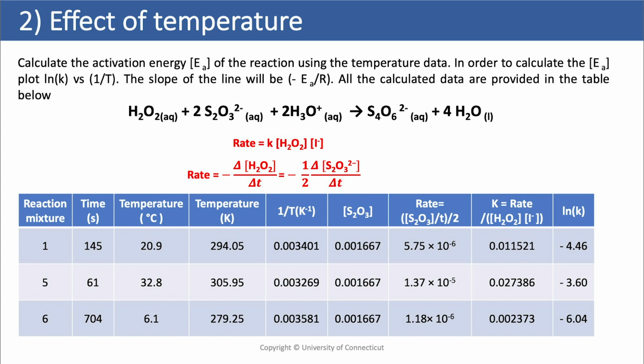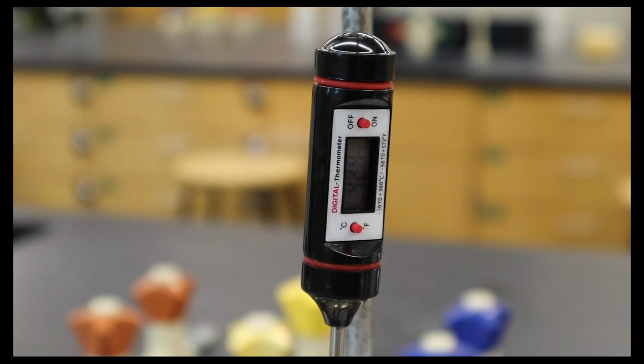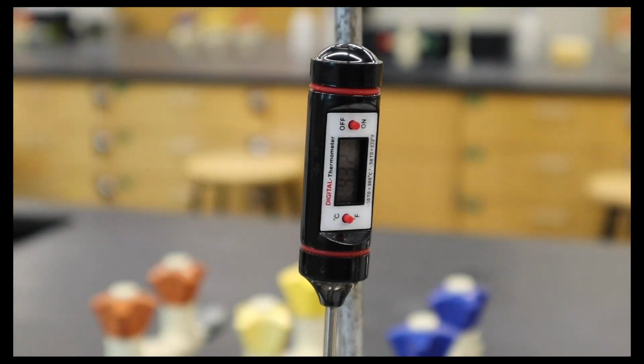Okay, so now we're going to do effective temperature. We need things in terms of rates, so you need to calculate what the rate is. The rate is dependent upon the amount of S2O3 that's in the reaction. And so we know what the amount of S2O3, the Na2S2O3 is, so we can figure out what the rates are from that, as you can see in that previous one. We're going to make another graph of the ln of k over 1 over temperature, which is very like the graph that we made in a couple labs ago, except for this one uses temperature instead of pressure.